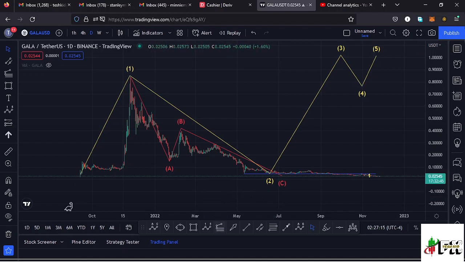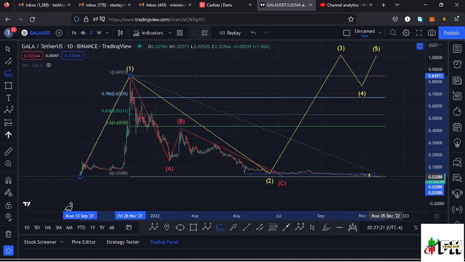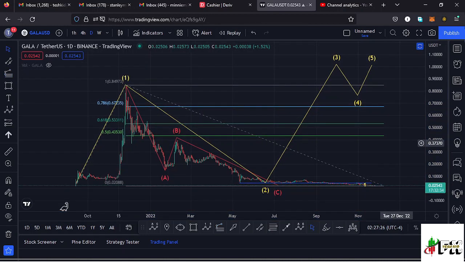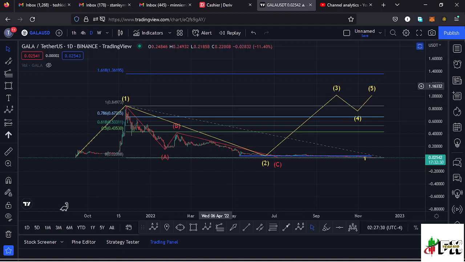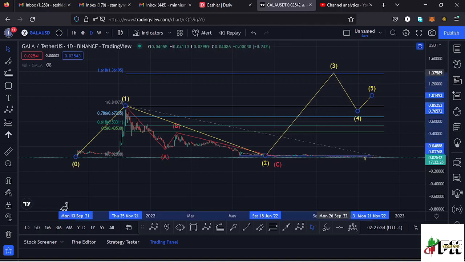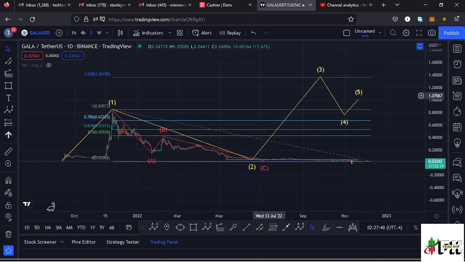I can use the trend based Fibonacci, connecting it from the low of the first wave down there to the high of that wave 1, then dragging the fibs to the low of the second wave, and that gives me a minimum target area to the upper side at the fib level 1.618, and that is at around the $1.36 mark. That is the minimum that I would expect that bounce to the upper side in the formation of this higher Elliott wave count 3 here on the Gala games to do. And that is the long-term scenario that can play out here on the Gala games chart.